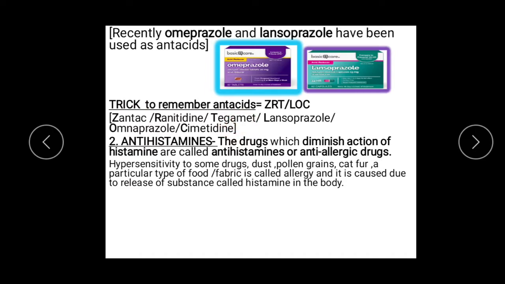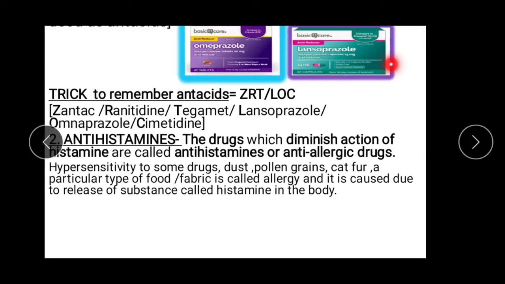Now, the next class of drugs is antihistamines. Anti means against, and histamines, you know, are the substances which cause allergy and inflammation in our body. They are actually the culprits which cause allergy or inflammation in our body. So, antihistamine drugs will act against histamines. These drugs diminish the action of histamine, and so they are called antihistamines or anti-allergic drugs.